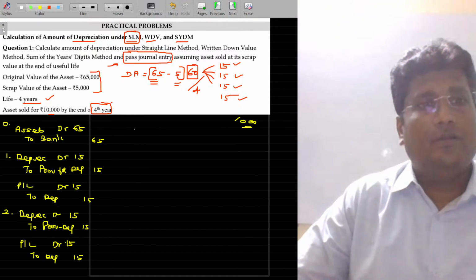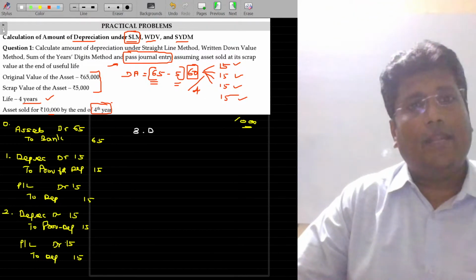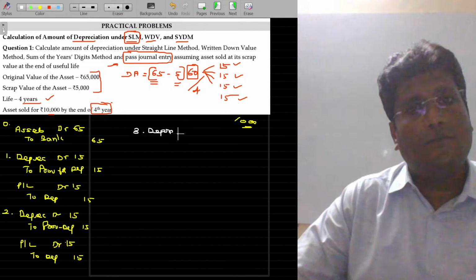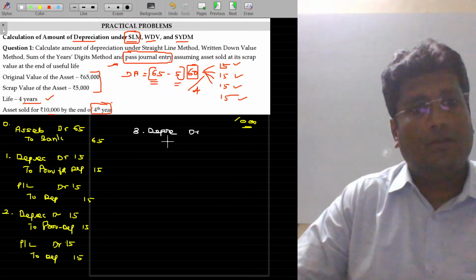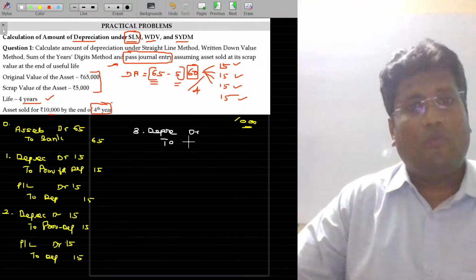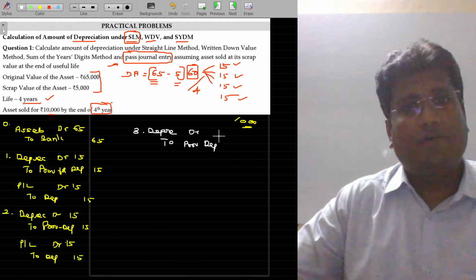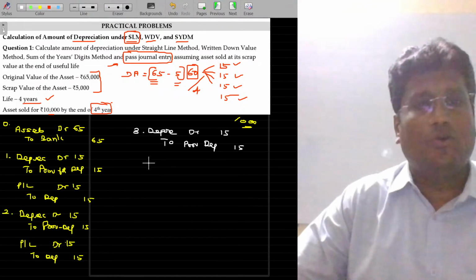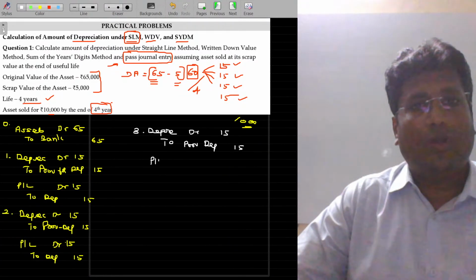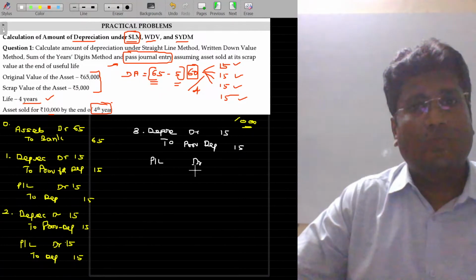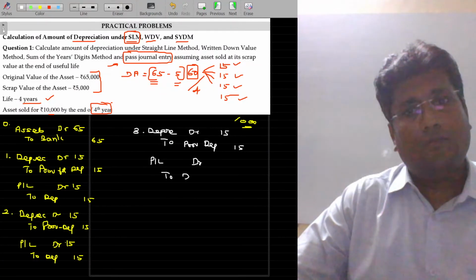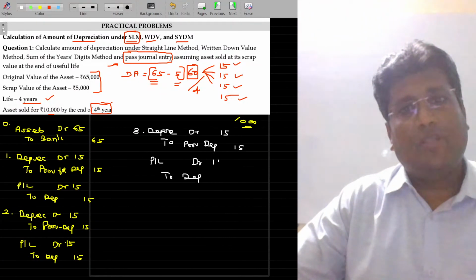Third year end, again depreciation account debit to provision for depreciation, the value being 15, and then the depreciation should be debited to the P&L account. So profit or loss account debit to depreciation account, this value being 15.